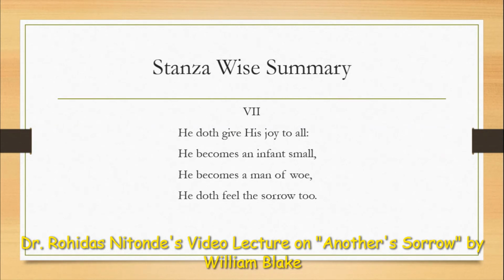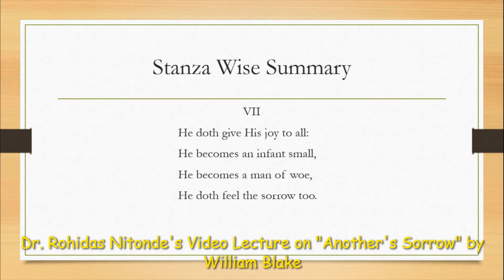In this stanza, the poet is referring to God. He says God gives his joy to all, and for that, even if needed, he becomes a small infant. He becomes the man who suffers, and he feels the sorrow too.